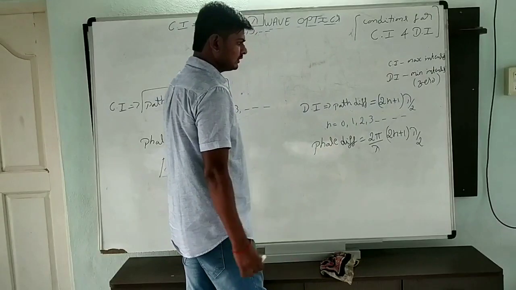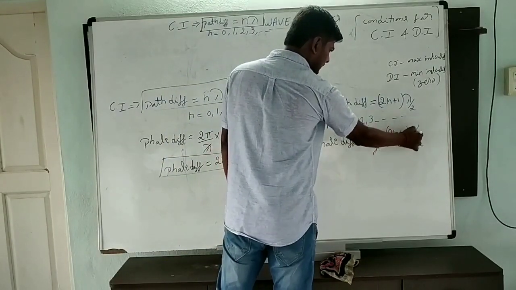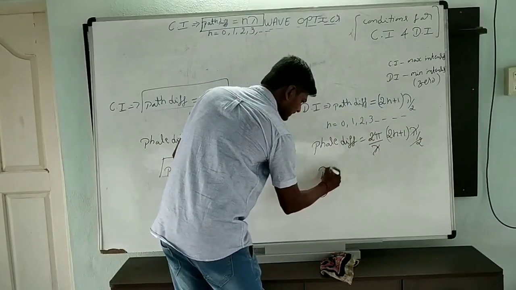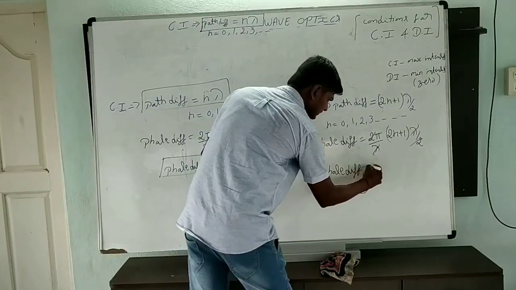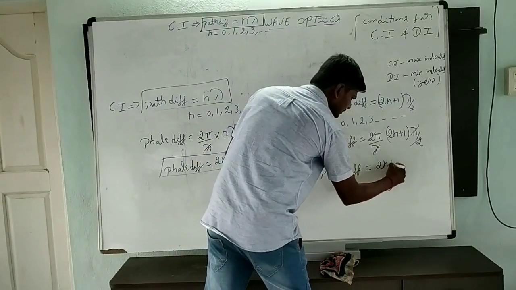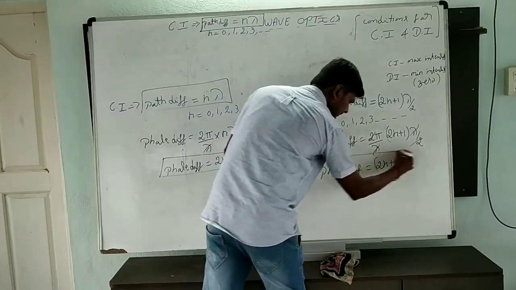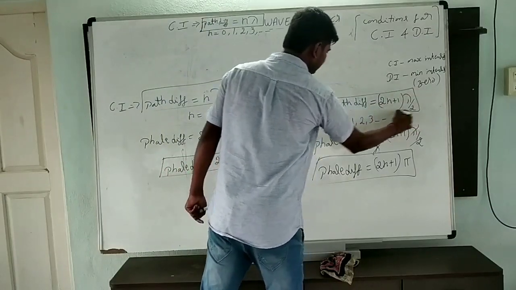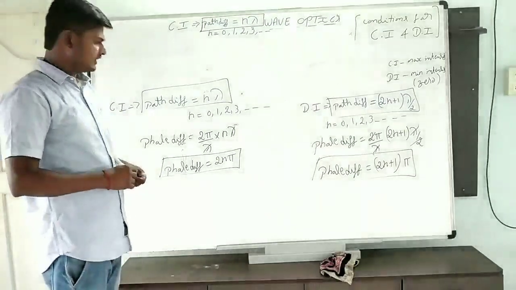Lambda cancels, 2 cancels. The phase difference is equal to 2n plus 1 into pi. This is for phase difference. This is for path difference for destructive interference. This is for constructive interference.